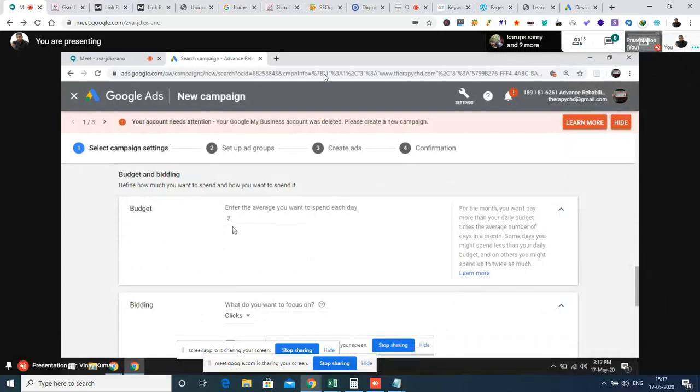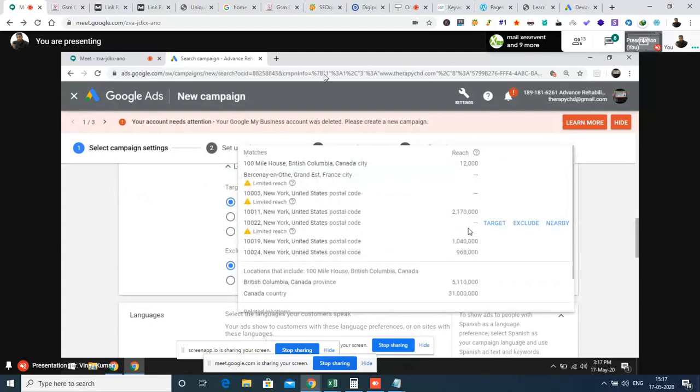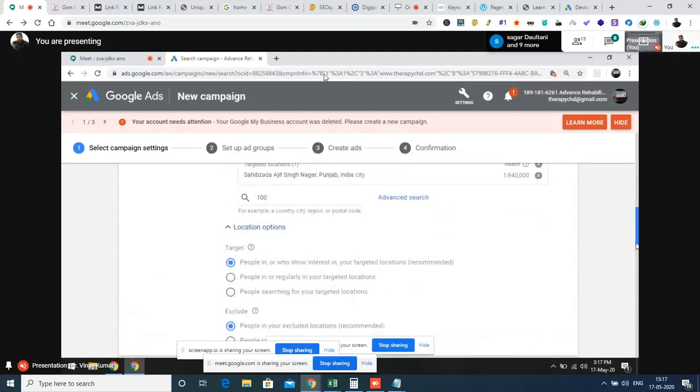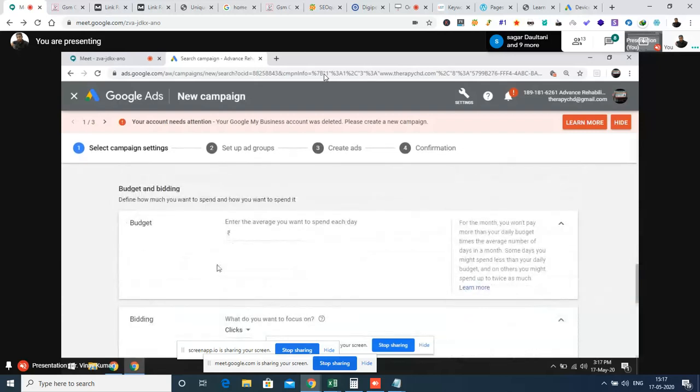Here, what we have to do is set the everyday budget. So every day, right now, for the sample work, you can put it as 100. So every day, Google can take 100 rupees. Okay, scroll a little bit down.